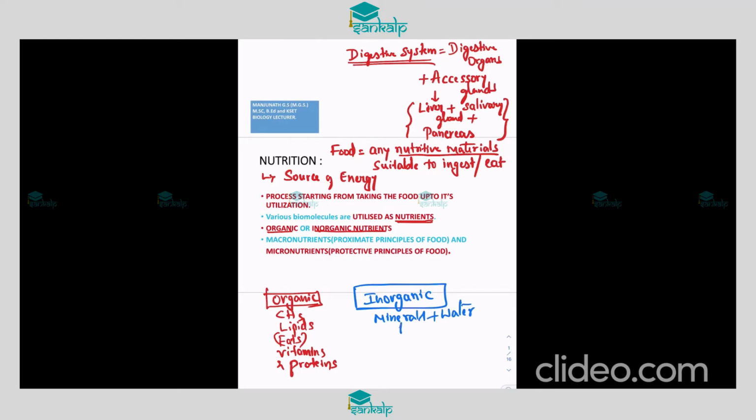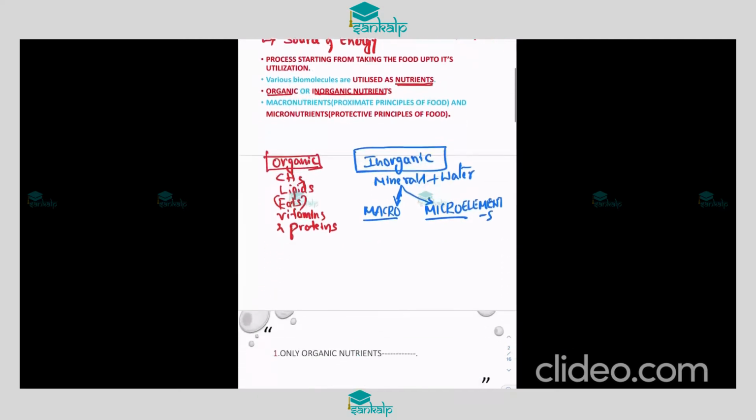The minerals are of two types, macro elements and micro elements. Based on the quantity, how much we are going to take, they are divided into macro elements and micro elements. Next, organic and inorganic nutrients together are used to derive energy.